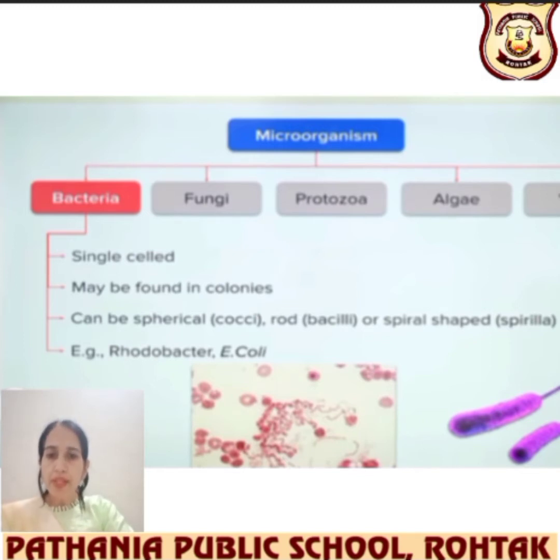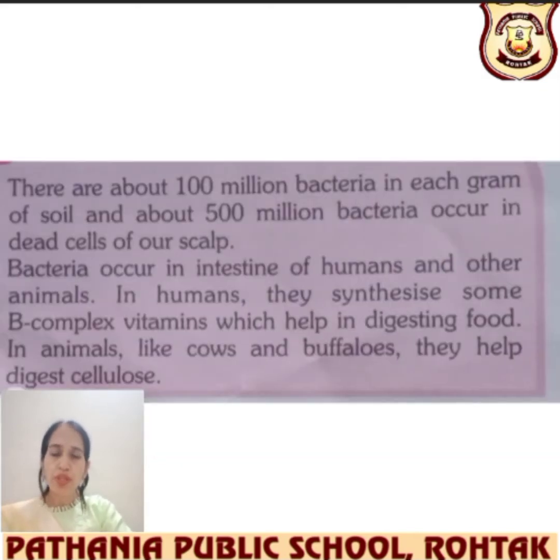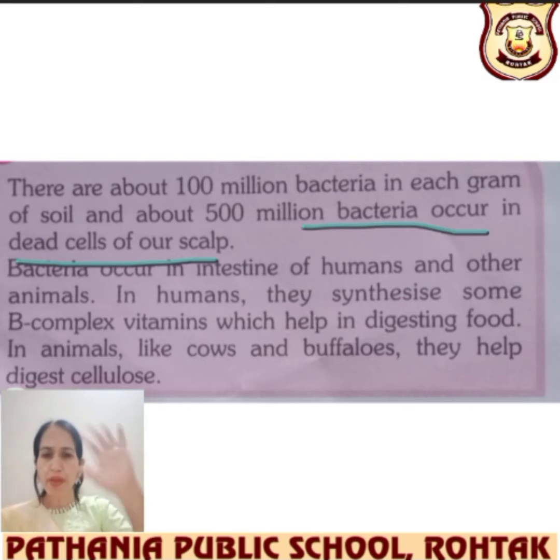Bacteria can be spherical, which I have shown you, and a single one is called coccus. Rod shaped ones are bacilli, and spiral shaped ones are spirilla. E. coli is a very good example that you can learn when you are learning bacteria, so learn their names also. Do you know that there are about 100 million bacteria in each gram of soil, and about 500 million bacteria on the dead cells of our scalp?